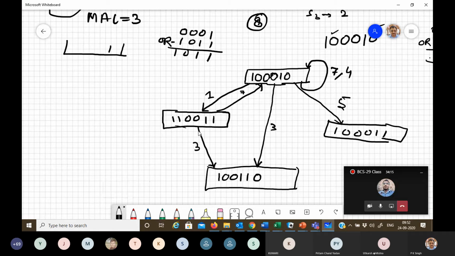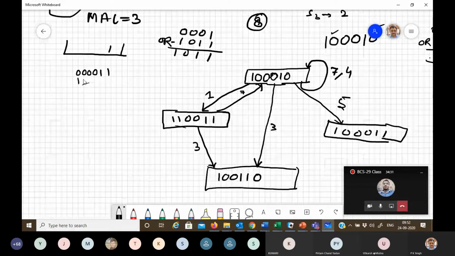Now see, here 4 is the permissible latency. Shift it 4 bits right, you will get 0 0 0 0 1 1, and use the initial collision vector.